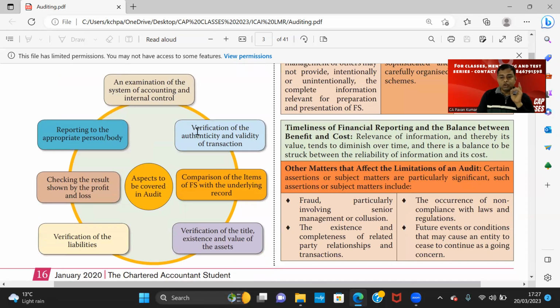Okay. So look here. 1. Verification of authenticity and validity of transaction. This is also known as internal controls. So if a transaction is happening, say for example, purchase of fixed asset, this company which you are conducting audit, they have purchased fixed asset. Now, first question is, to purchase a fixed asset, do they have the authority? Whether this purchase transaction is valid?